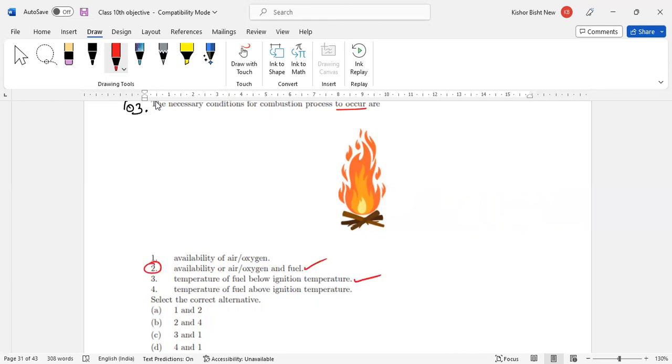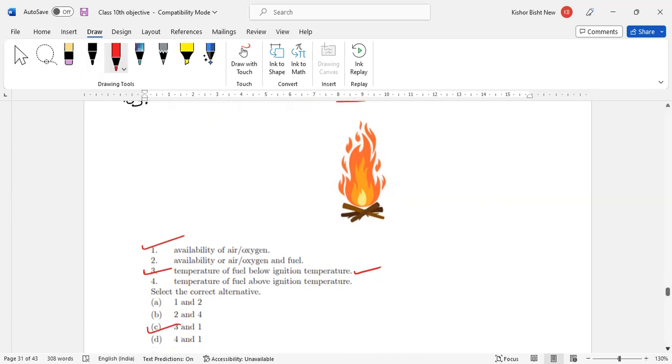Availability of air and fuel both are required, so option 2 is correct. Availability of air, oxygen, temperature of a fuel above ignition temperature, this is correct, so number 3 is correct. And the second one, availability of air and oxygen for burning, the main condition is this one, correct. So 1 and 3 are your correct answers. So option C is correct. Now come to the next question.